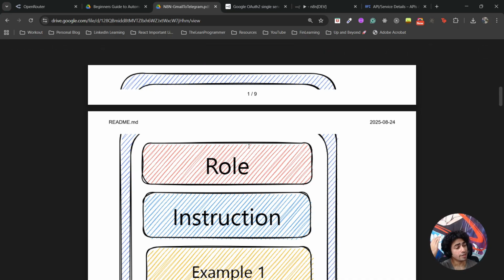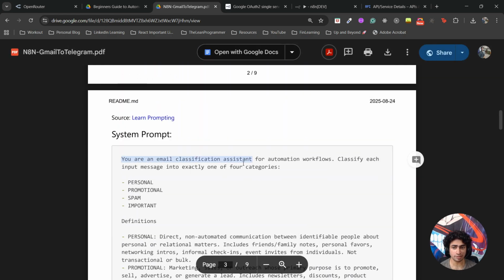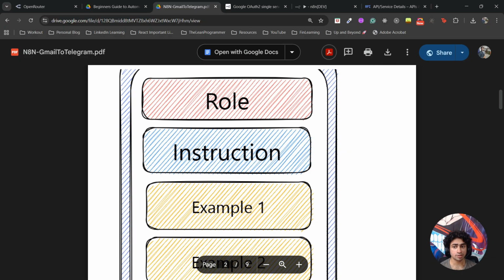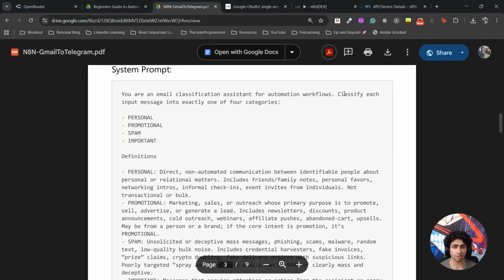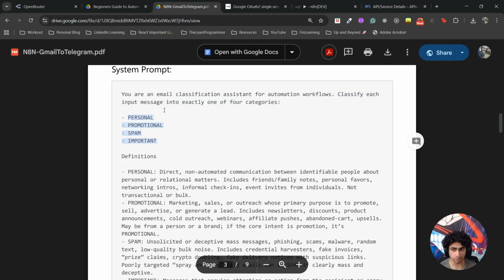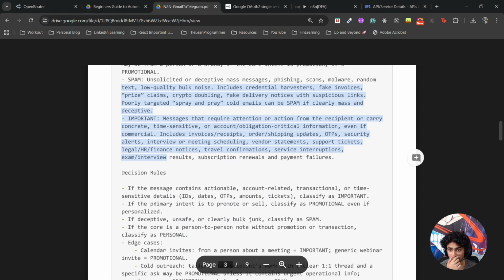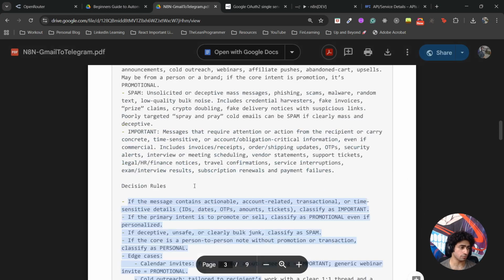How does it look? It looks like a role. First of all, in the first line, provide a role. Hey, you are an email classifying agent, an assistant for automation workflows. Okay. Then you give it some instructions. The instruction is, classify each input message into exactly one of these four categories. This is the instruction, and this is the definition of the instructions. Personal is this, promotional is this, spam is this, important is this. And there are some rules. These are also instructions. Some big instructions, but okay.